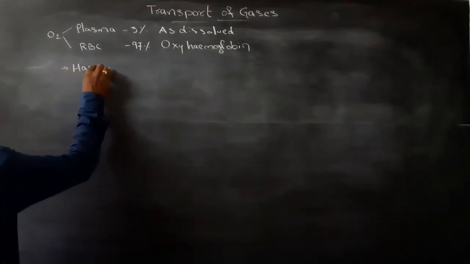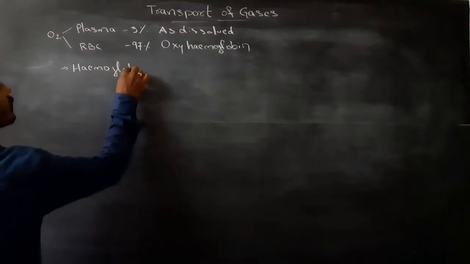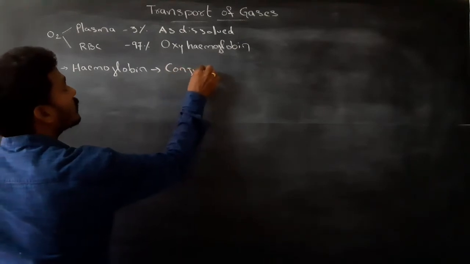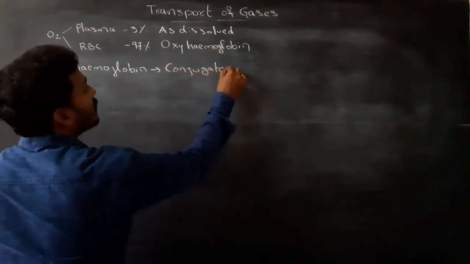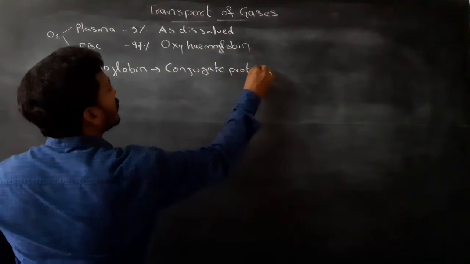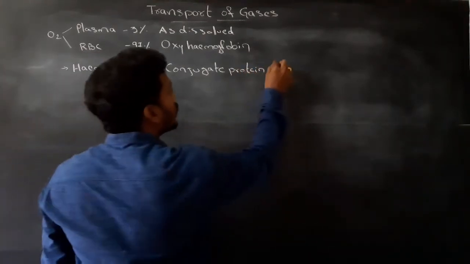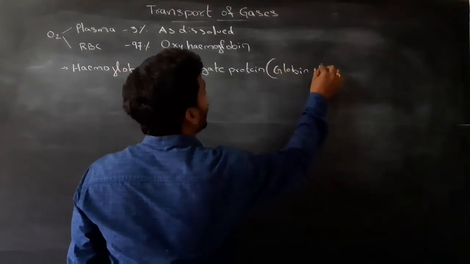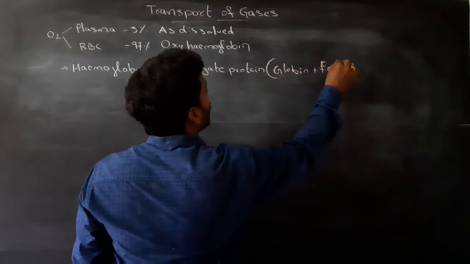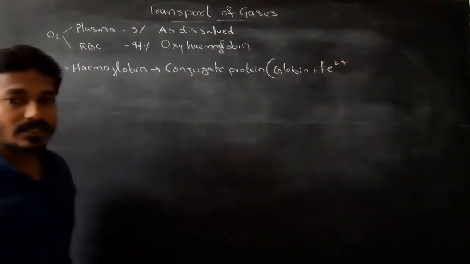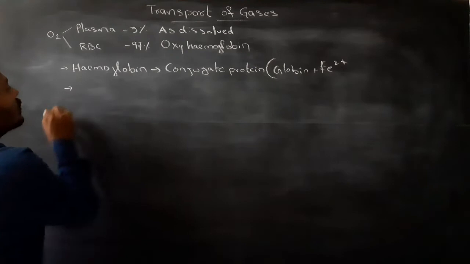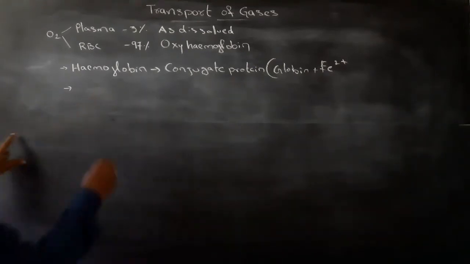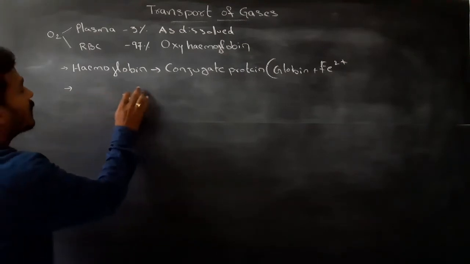Hemoglobin is a conjugate protein. It contains both globin and ferrous ions. Hemoglobin is a red colored pigment.